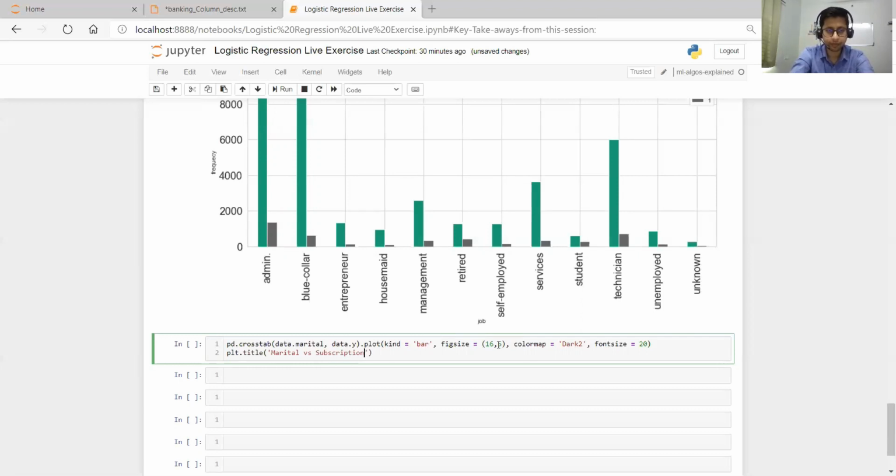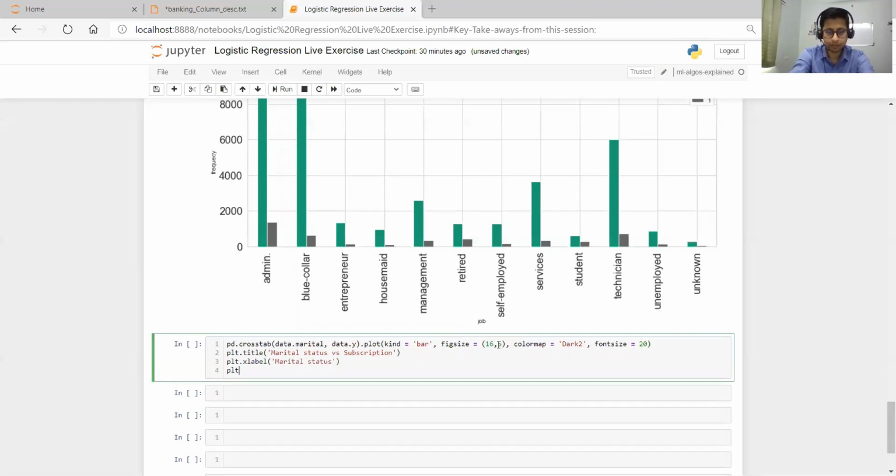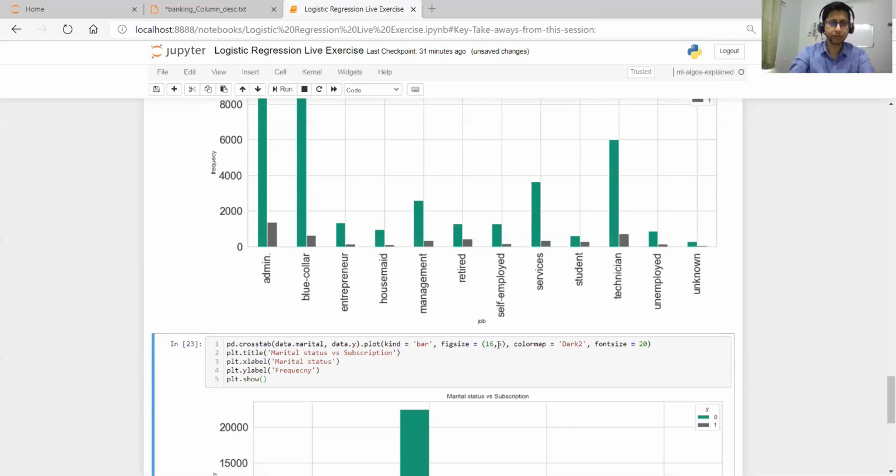Then plt.xlabel will be marital status, and plt.ylabel will be subscription frequency count. Then we will plot it.